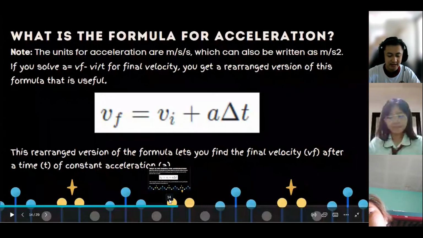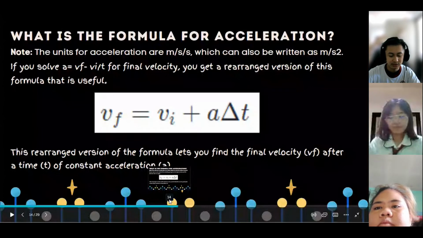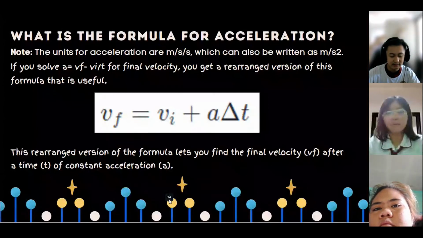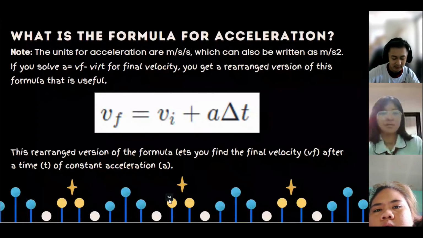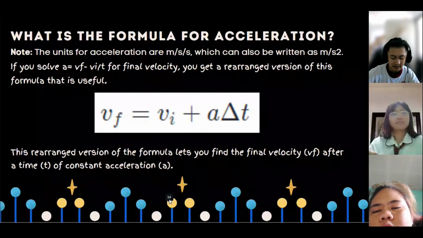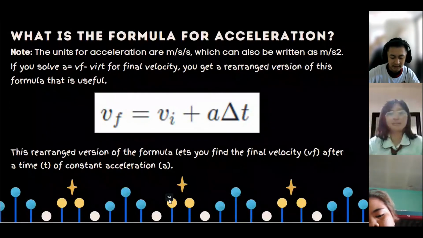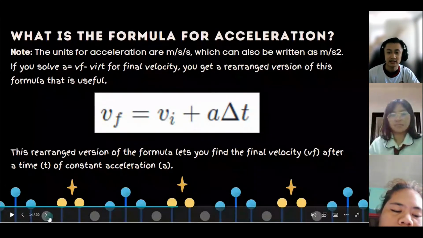The units for acceleration are meters per second squared. If you solve a equals vf minus vi over t for vf, you get a rearranged version of this formula that is useful. This rearranged version lets you find the final velocity vf after a time t of constant acceleration a. We'll talk about these formulas for further understanding later.